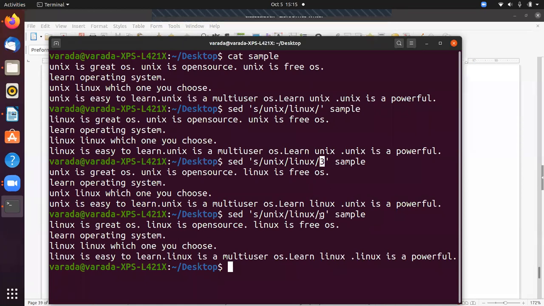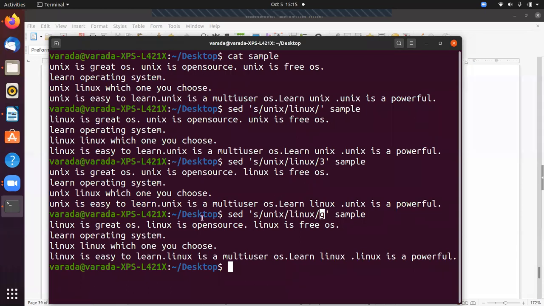If I give g instead of 3, it substitutes Linux in all patterns. If the Unix pattern occurs, then automatically it is changed to Linux.